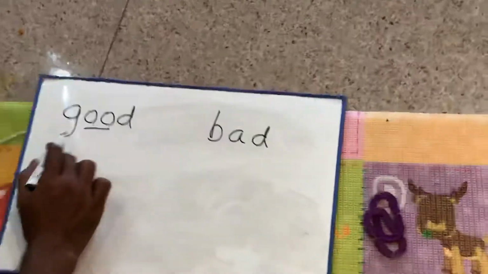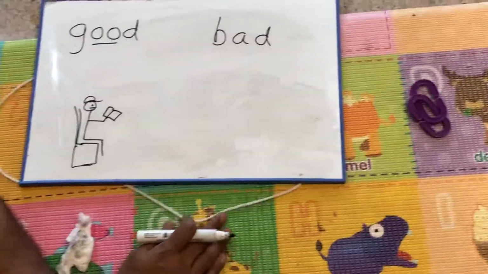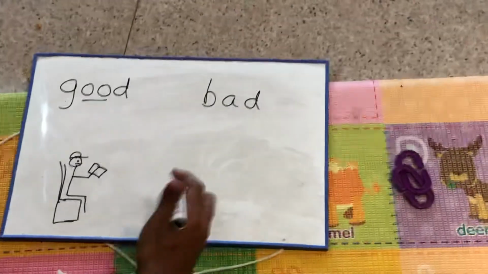Ga, u, da. Good. What if it's a book on how to kill people? At least you learn how to read. That's the important thing. Okay, what is the bad thing?